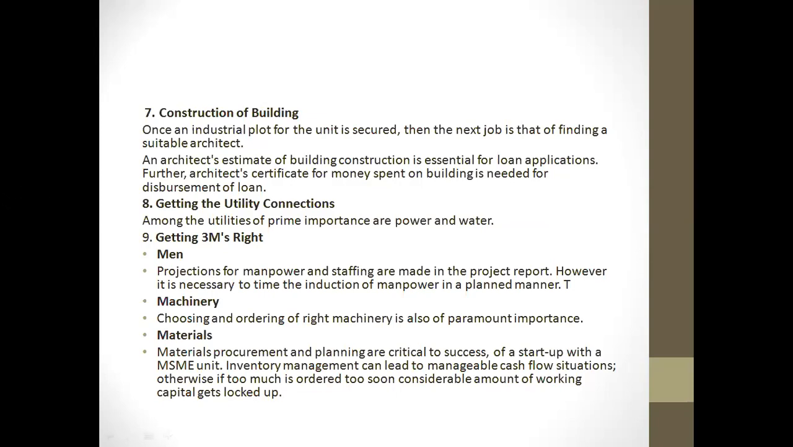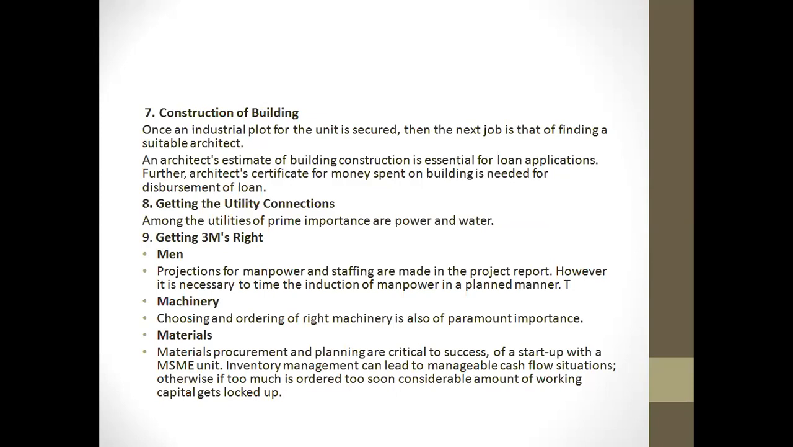So once it has been done, that is called getting the 3M rights. Now, what are the 3M rights which will be given? One, the 3M: men, machinery, and material. So for men, projection of manpower for staffing is made in the project report. However, it's necessary for the time of induction or orientation of manpower in a planned manner.